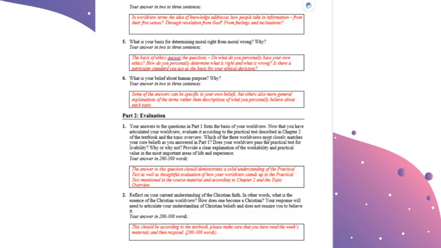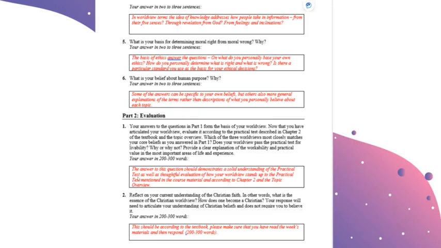Which of the 3 worldviews most closely matches your core beliefs as you answered in part 1? So atheism, theism, or pantheism. Does your worldview pass the practical test for livability? That is the one found in Chapter 2. You're going to need to interact with Chapter 2 in regards to this test. Why or why not? Provide a clear explanation of the workability and practical value in the most important areas of life and experience. Your answer in 200 to 300 words.